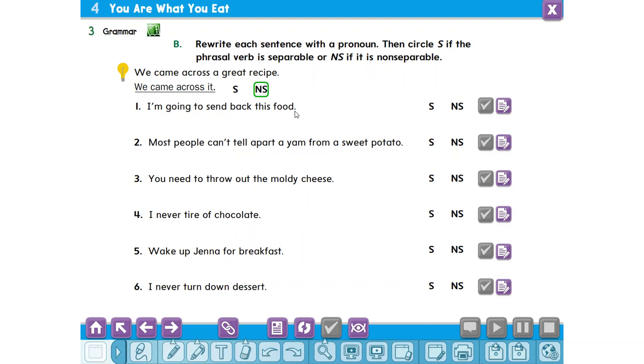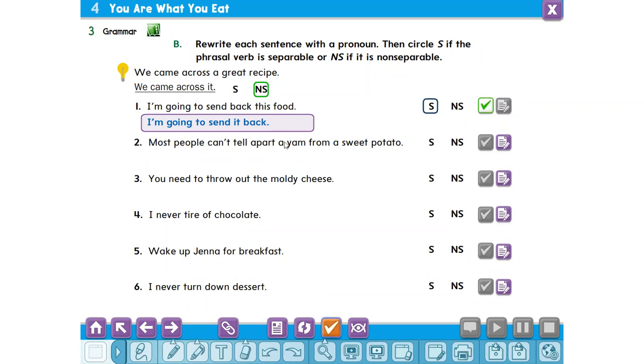Okay, let me explain it for you. I'm going to send back this food. We can replace this food with the pronoun it. I'm going to send back it. It doesn't make sense because it's separable. So we can say, I'm going to send it back. Okay, my friends, I'm going to send it back because it's separable.